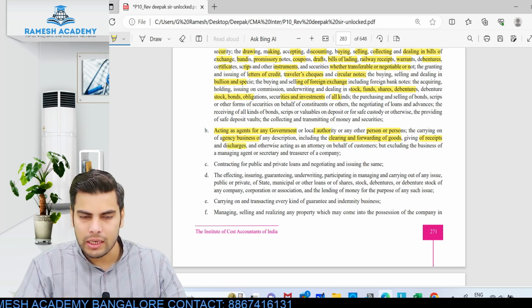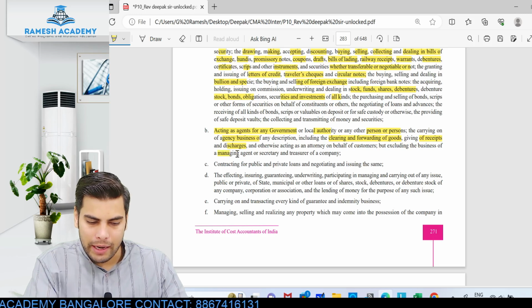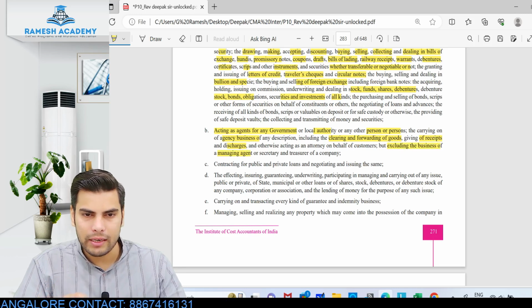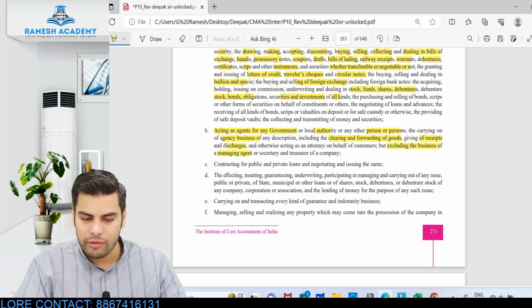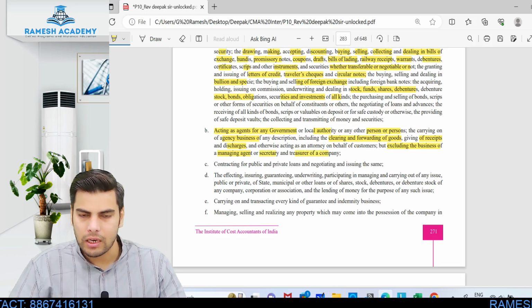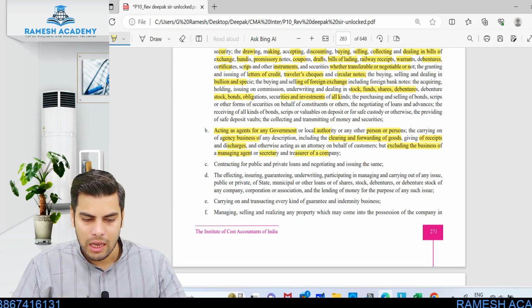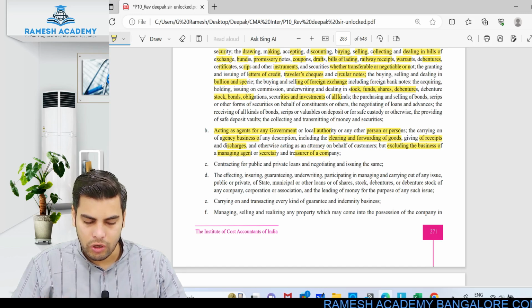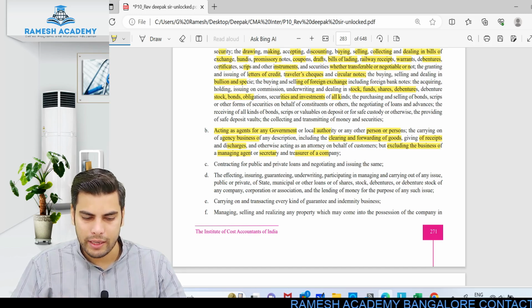The only thing is they should not be acting as managing agent. Excluding the business of managing agent, they should not be acting as secretary or treasurer of the company also. They should just be acting as mere agency business, just as agent, not the managerial agent, nor as secretary, nor as treasurer.